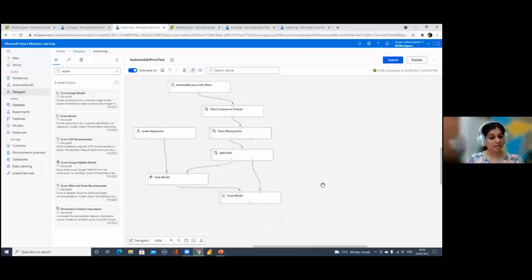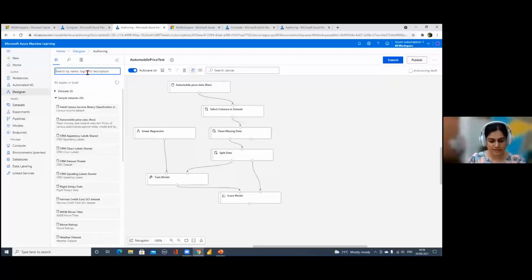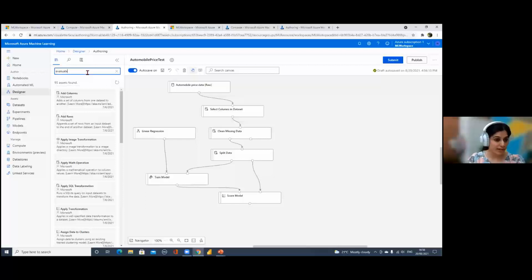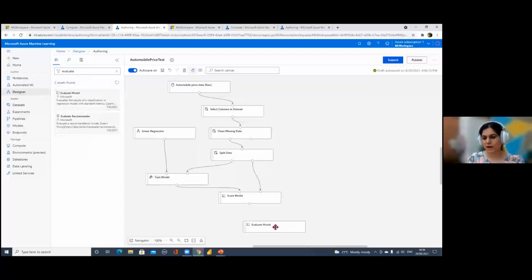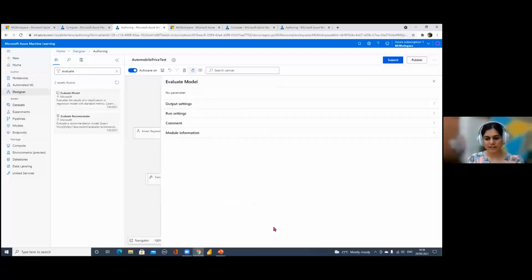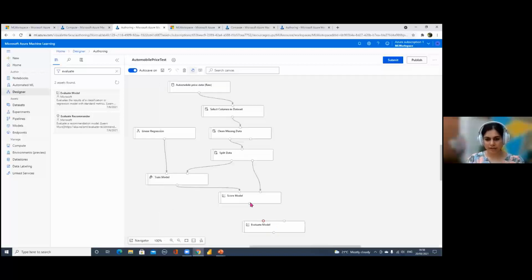And once that is done, just the final step is remaining. We'll evaluate the model. This is the main thing we want to get to, because in the end, we want to see how well our model has performed. We drag that here and we just give it the previous node as an input. So now we have got a layout of what we really wanted to bring in, okay?